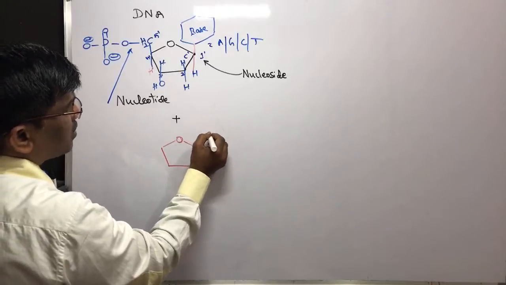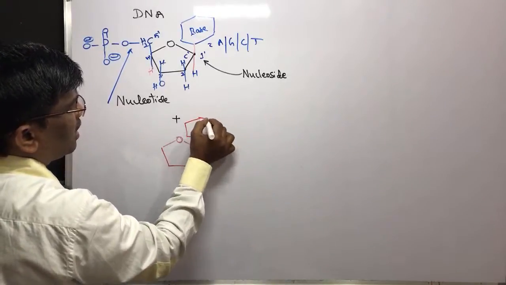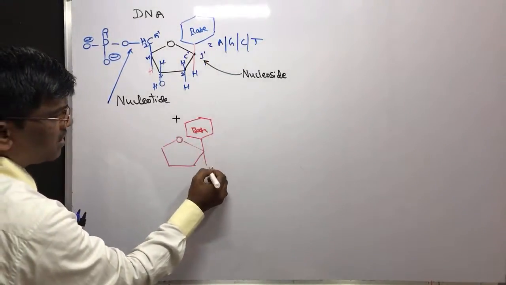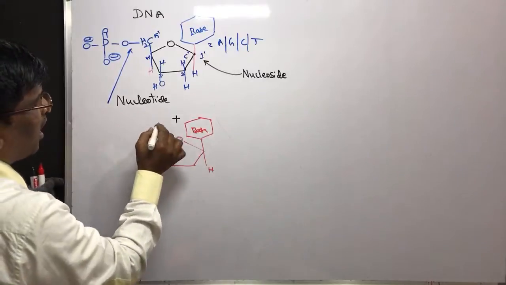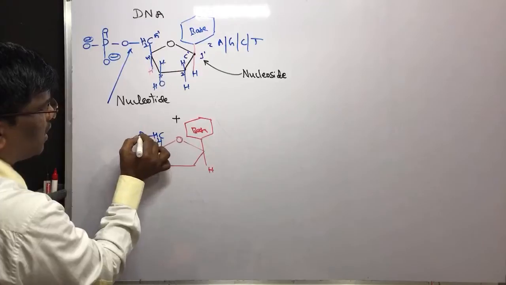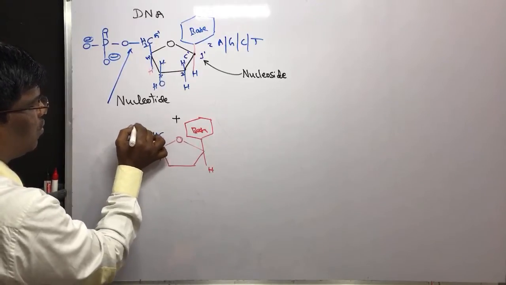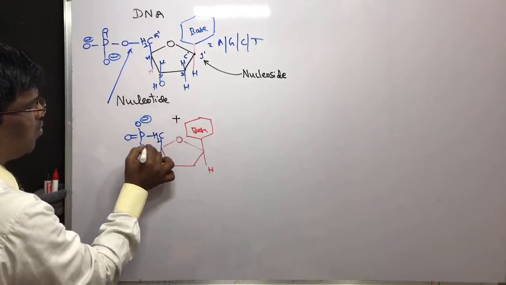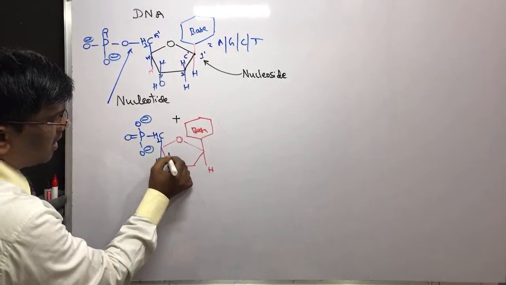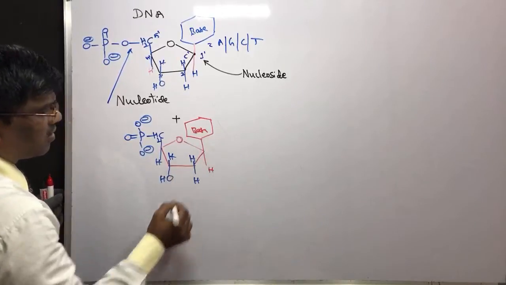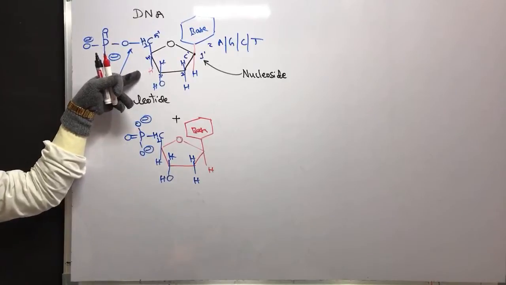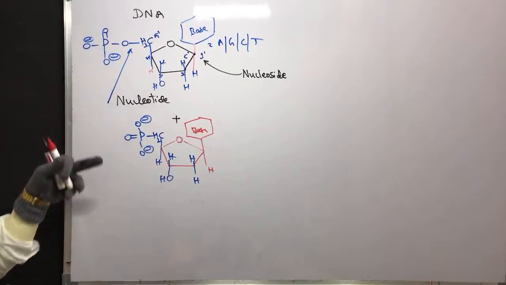Then if I combine with another molecule of this nucleotide, it is also going to have some base. So it can have any base, same A, G, T like that. It is also going to have this CH2, phosphorus, O minus and O minus, phosphate ester. And what else here? This is hydroxy, and here deoxy. This is one unit and this is another unit. Up to here, no confusion.